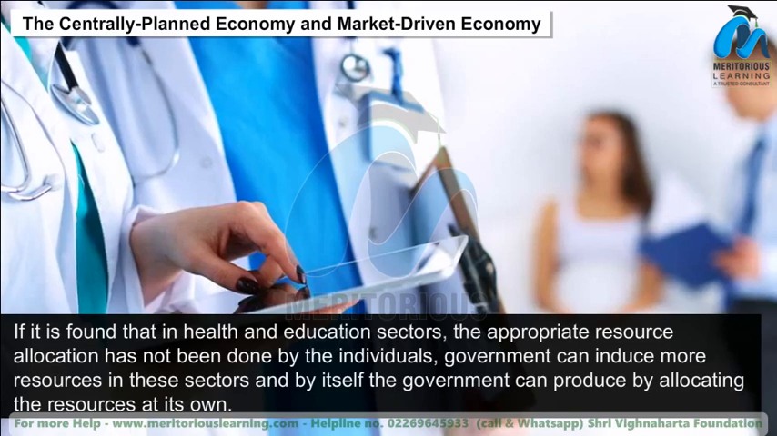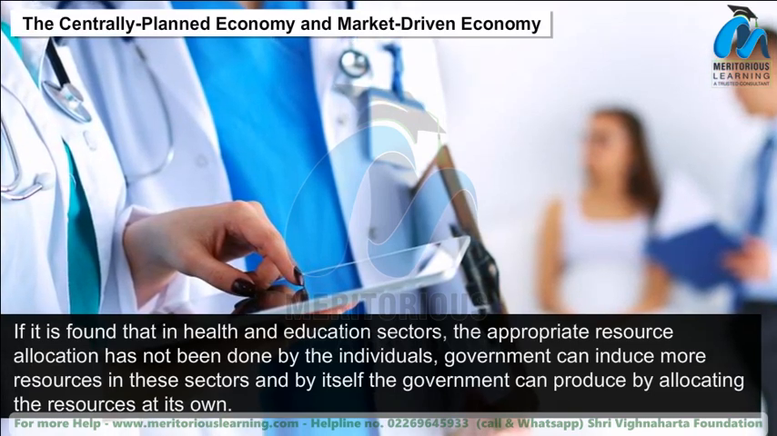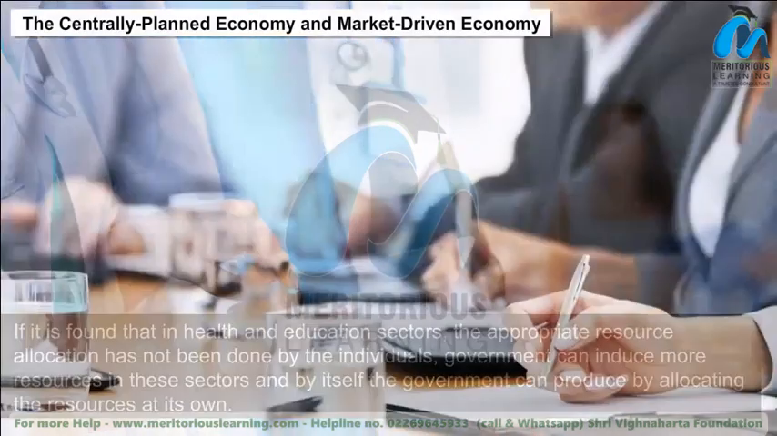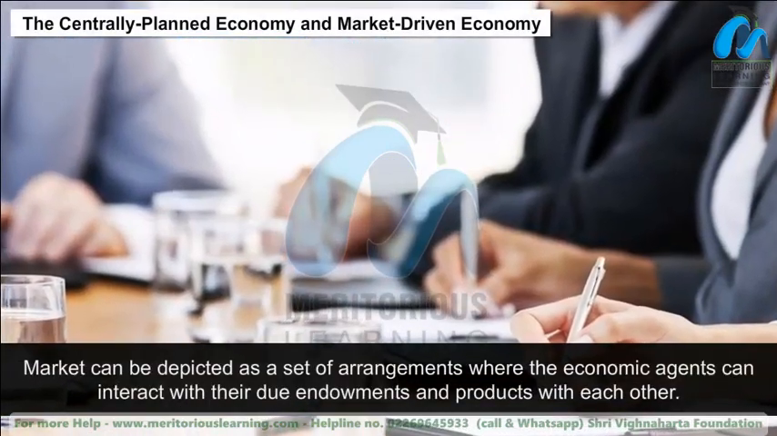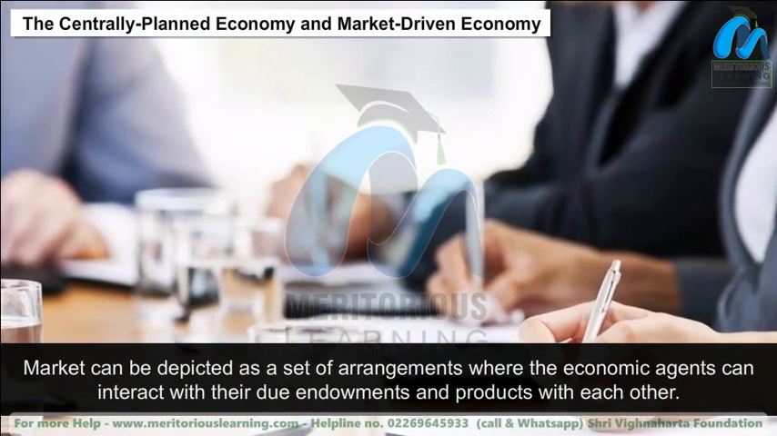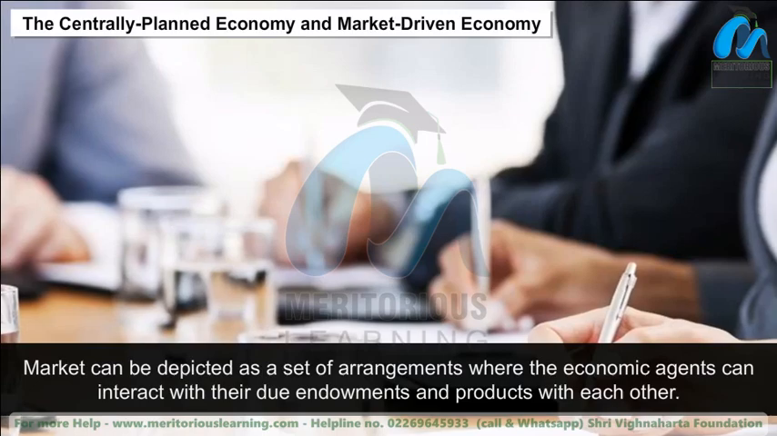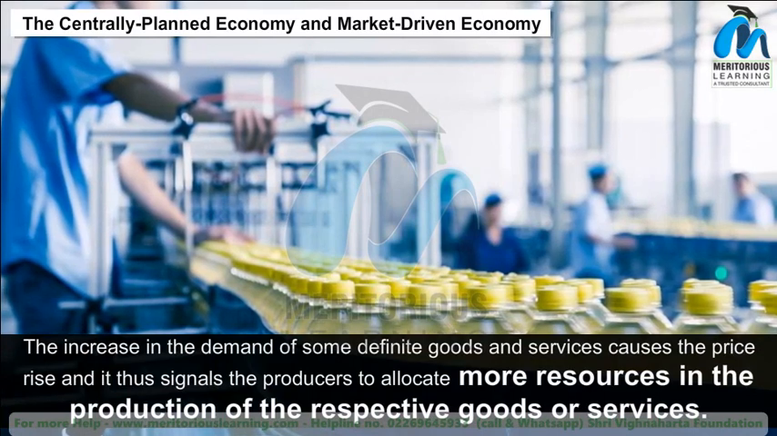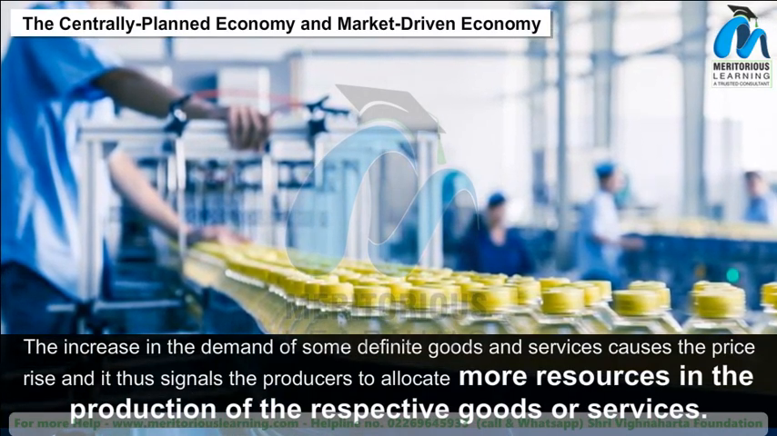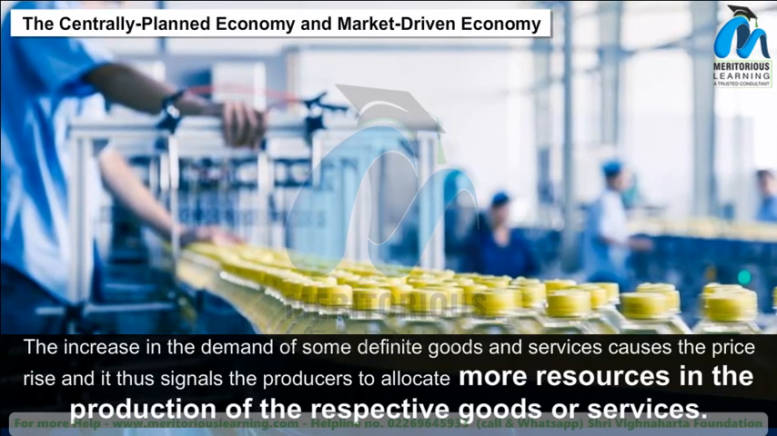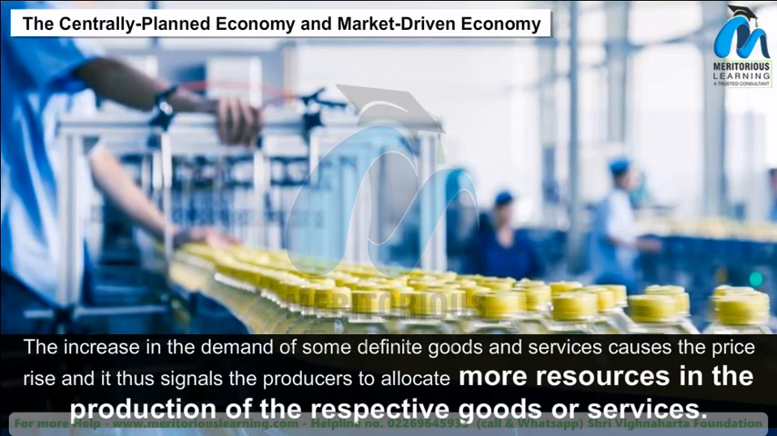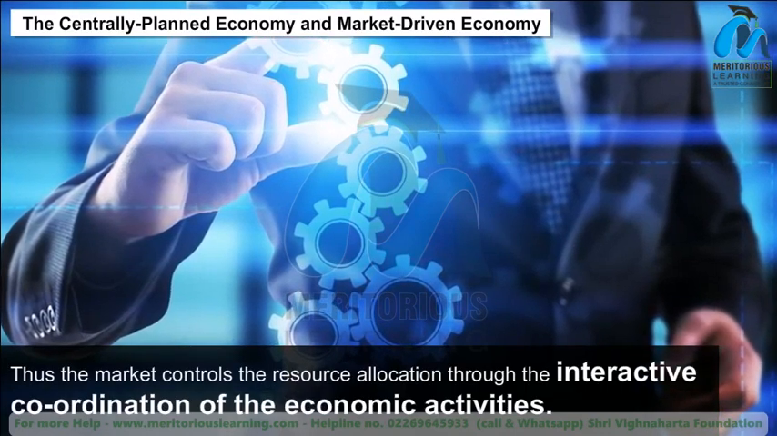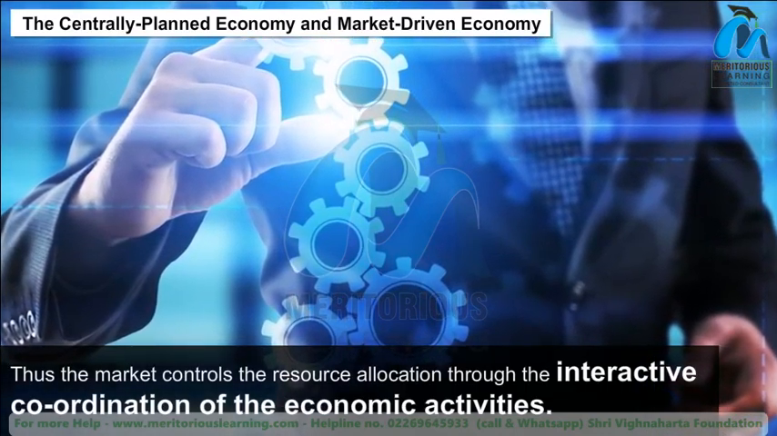government can induce more resources in these sectors, and the government can itself produce by allocating the resources on its own. A market can be depicted as a set of arrangements where economic agents can interact with their due endowments and products with each other. An increase in the demand for some definite goods and services causes the price to rise, and it thus signals the producers to allocate more resources to the production of their respective goods or services. Thus, the market controls resource allocation through the interactive coordination of economic activities.